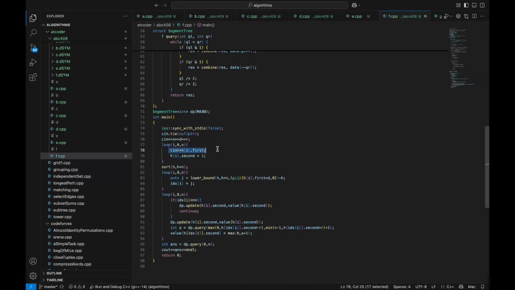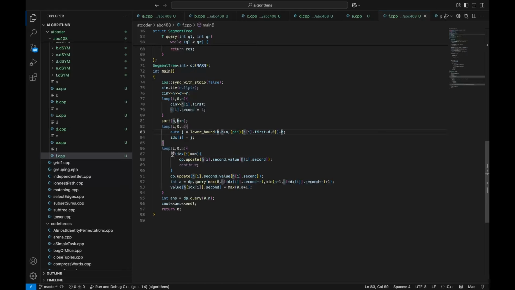So this stores the height, and this stores my index, and so I will still have my index after I sort it. In this part I'm finding the index: I use lower bound to find the first position that has a value greater than or equal to the height plus d.